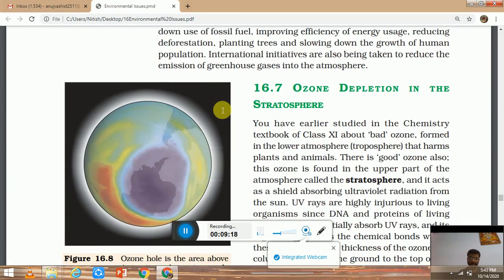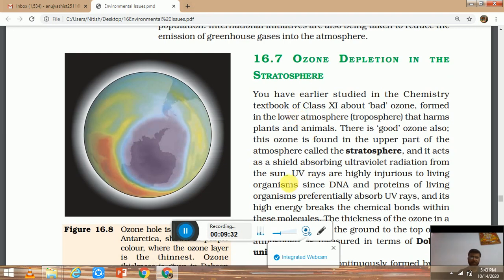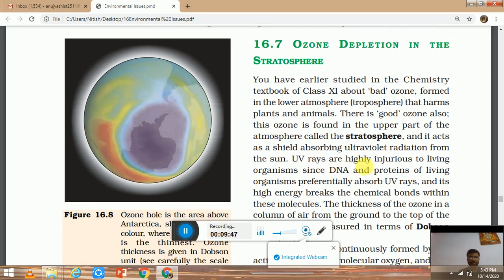Next is ozone depletion. So ozone is O3 gas. It is present in the troposphere as well as in the stratosphere. In the troposphere it is harmful, in the stratosphere it is good because it protects us from UV radiation. UV radiation is of 3 types: UVA, UVB and UVC. UVA is good because it forms vitamin D in our body. UVB and UVC are harmful because they damage DNA and affect our eyes. That's why the ozone layer present in the stratosphere protects us from UVB and UVC.